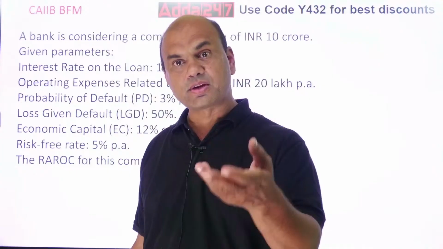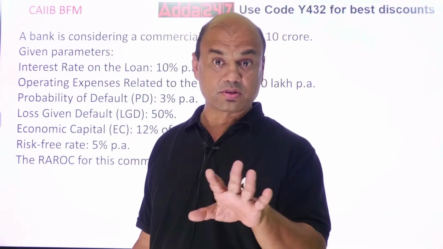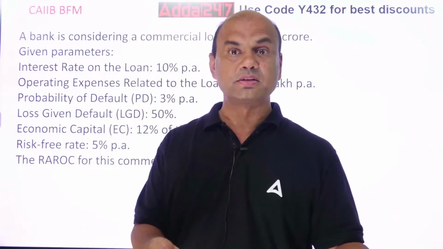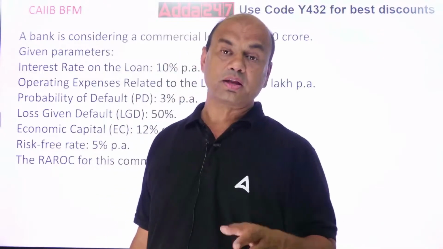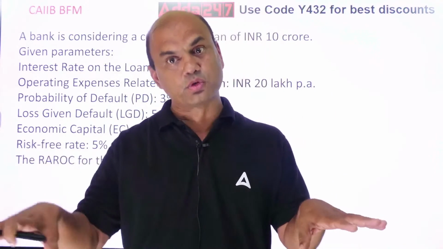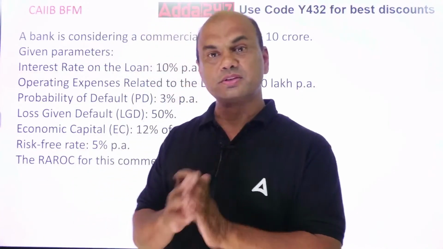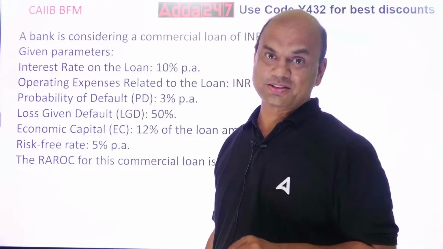I am giving you a loan of 10 lakhs and taking gold against this. Now this is not a gold loan. This is a normal commercial loan. Gold is just kept as collateral. So what is my LGD? LGD will be 10 lakhs minus the gold value, so 2,50,000. That is the meaning of LGD, loss given default.